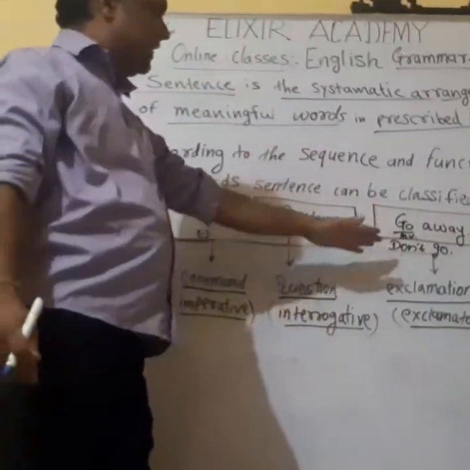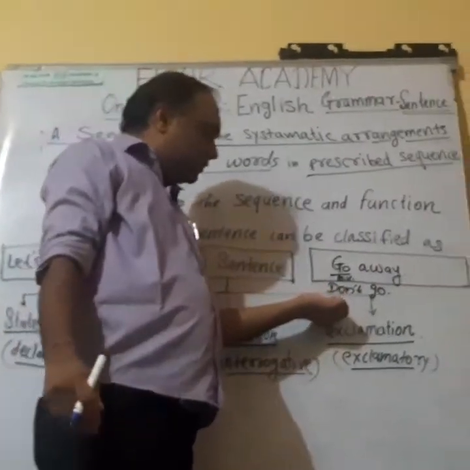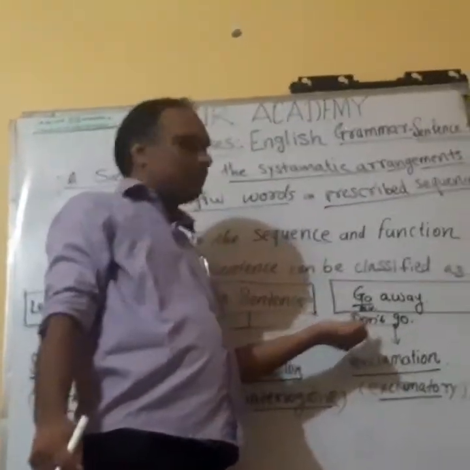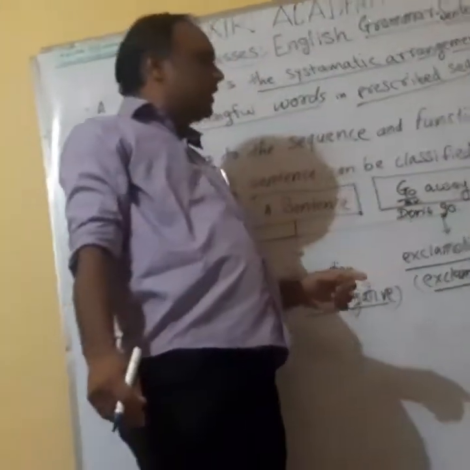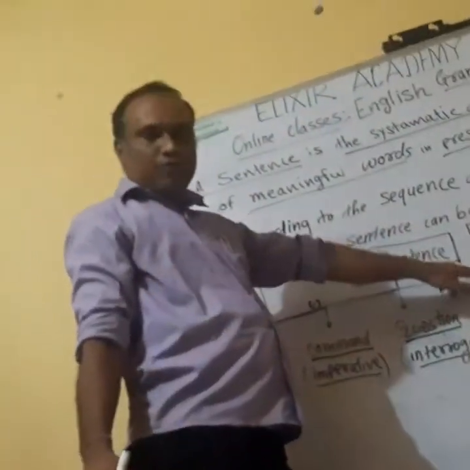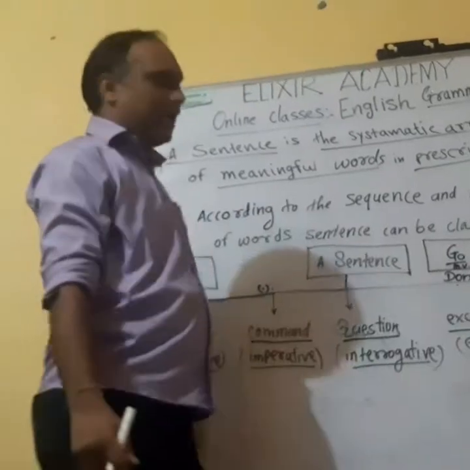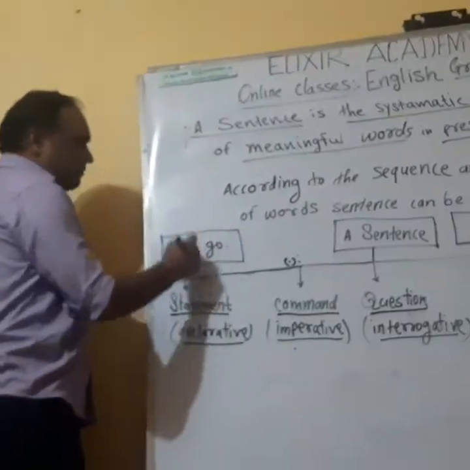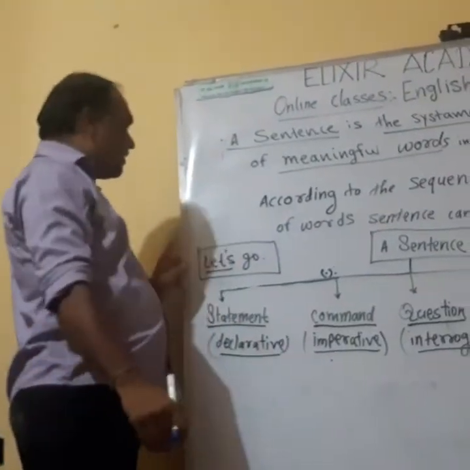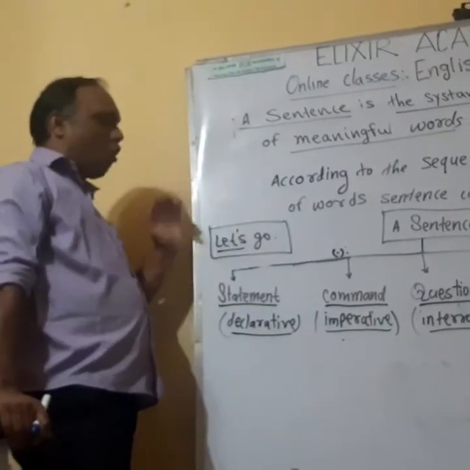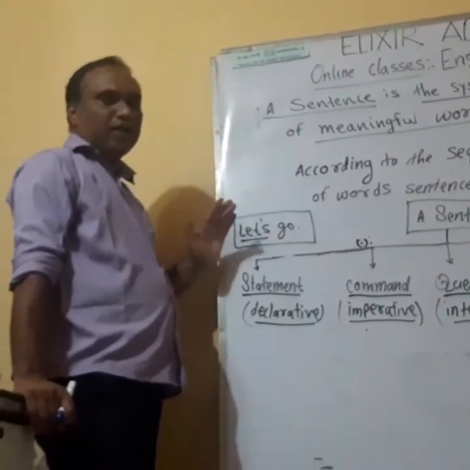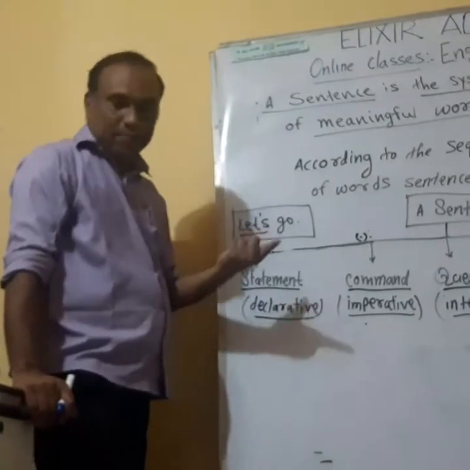After that, the next starts with don't, followed by the main verb. Here the sentence don't go indicates that it is a negative command. And after that, the sentence which starts with the word let's followed by the main verb is a common command, including the commander himself.